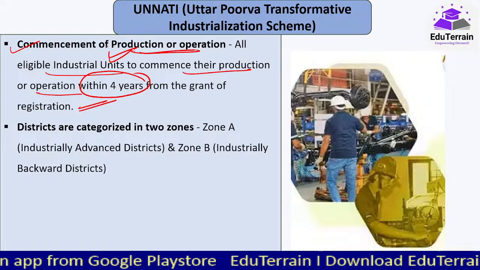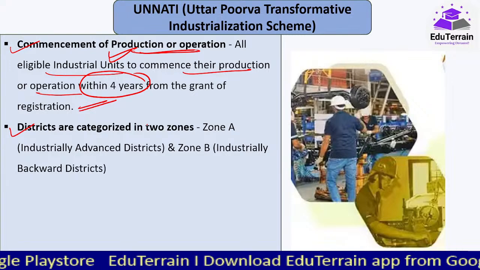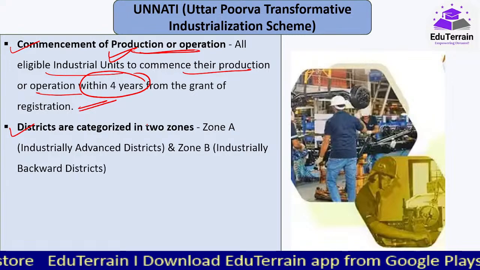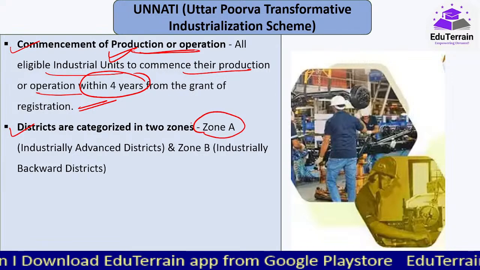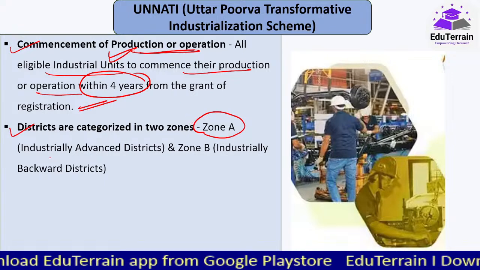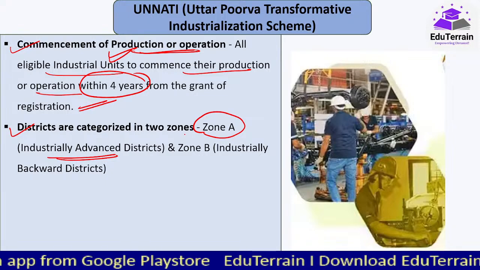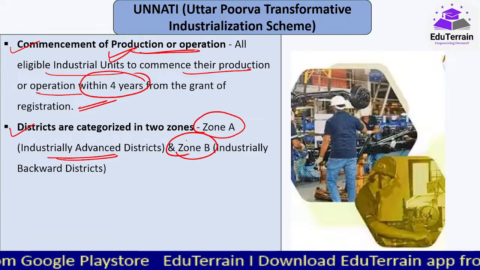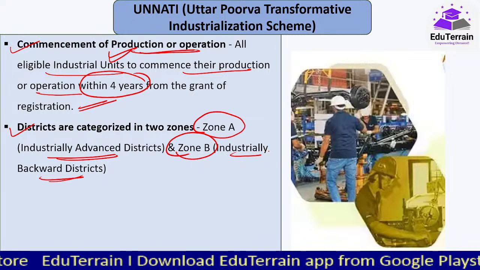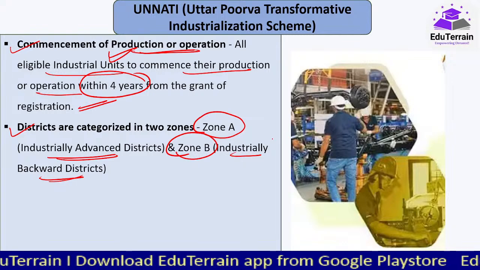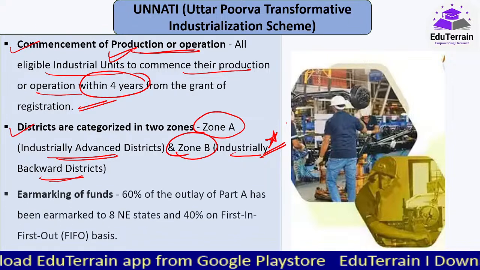Okay, and the districts are again categorized into 2 zones based on which subsidies would be provided. वो क्या है, tabular form में मैंने बाद में दिया है, that we'll look into. So they're categorized into 2 zones. Zone A में जितने भी new and existing units होंगे, they all fall under industrially advanced districts. Already industrialization वहाँ पे अच्छे से चल रहा है. Zone B would be those places with industrially backward districts. Now the main focus of this scheme, Uttar Purva Transformative Industrialization Scheme, would be on these areas, the districts that are industrially backward areas.